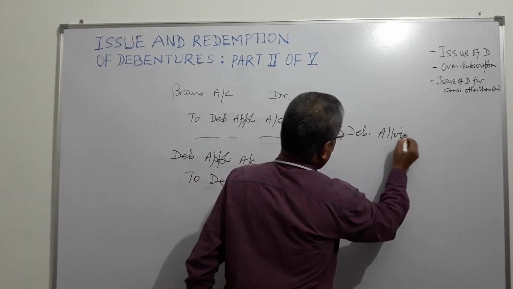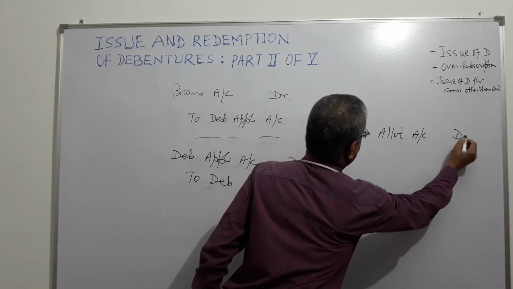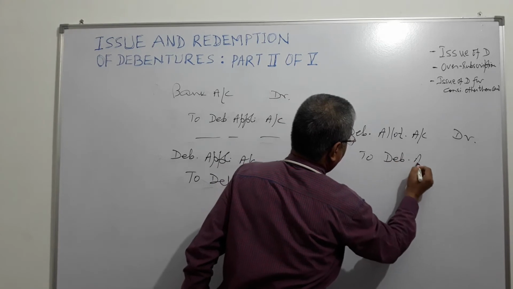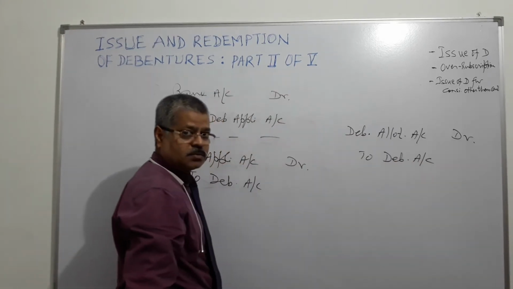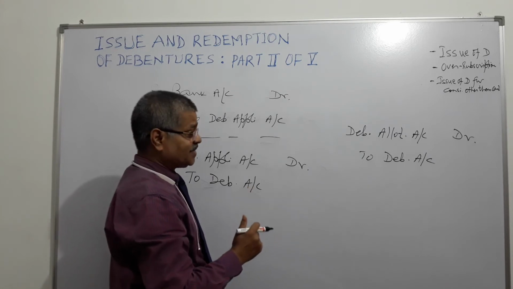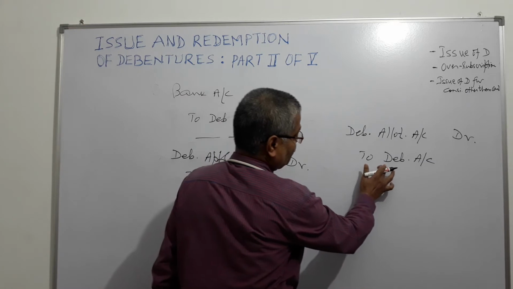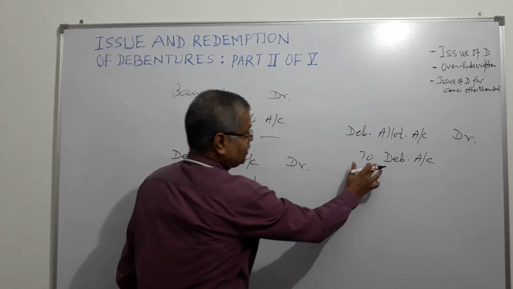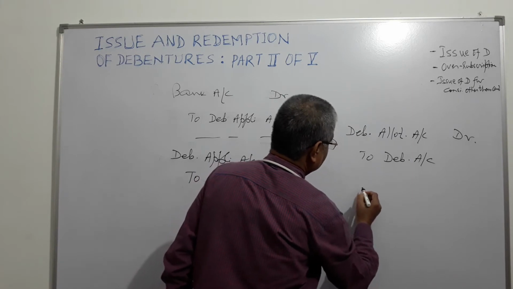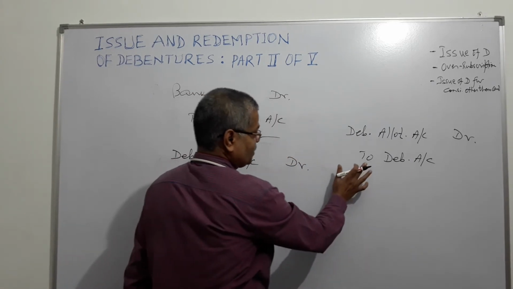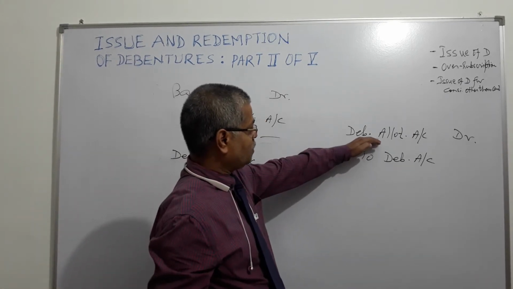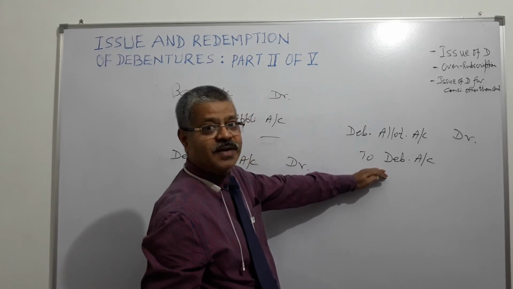Debenture allotment account will be debited and credited to debentures account. Right? And when the allotment money is received by the company from the investors, this account will be credited. So here, what will happen? Debit debenture allotment account and credit debenture account.